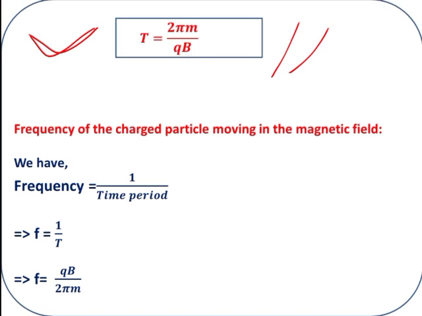Similarly, the frequency of a charged particle moving in the magnetic field. Frequency is equal to 1 by time period. f is equal to 1 by T. Just now we derived T. Substitute the value of T here, qB divided by 2 pi m, because we are taking the reciprocal for frequency. f is equal to qB by 2 pi m. This is the expression for the frequency.